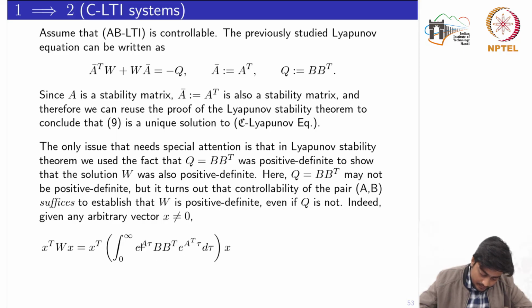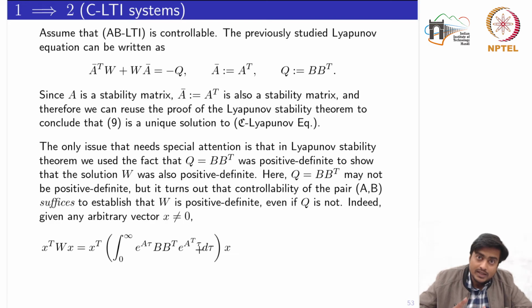Now notice here that we are computing the integral from 0 to infinity, and the integrand is nothing but a norm square, which means it is always positive.